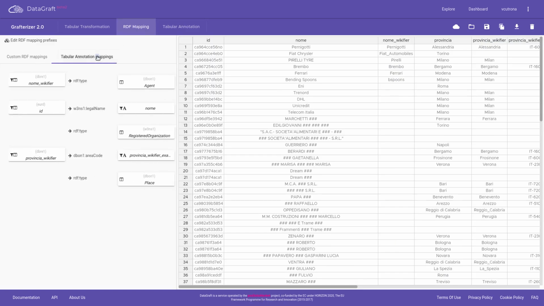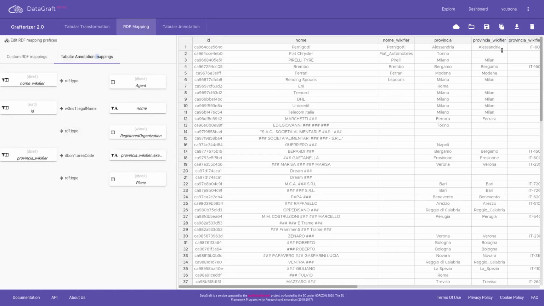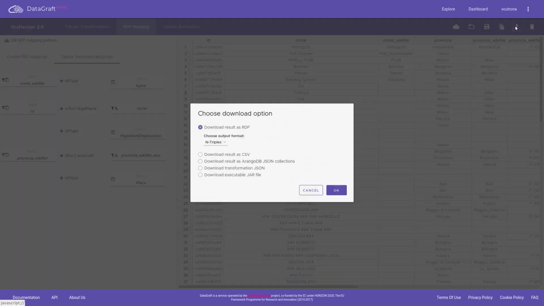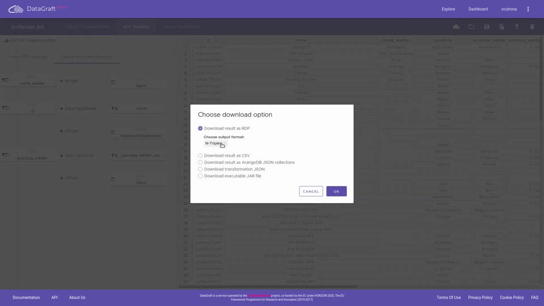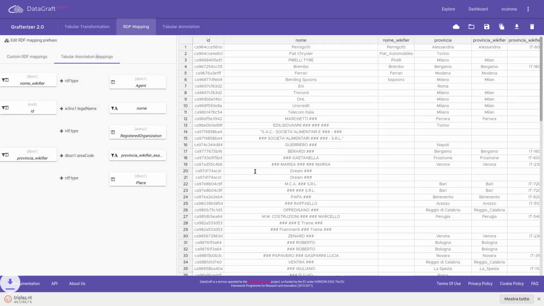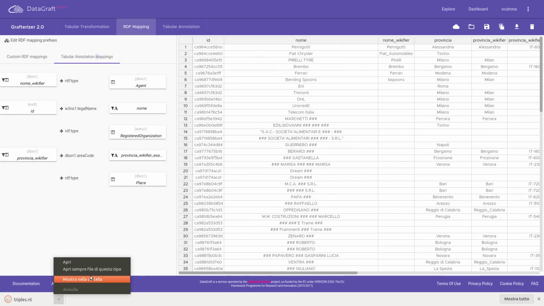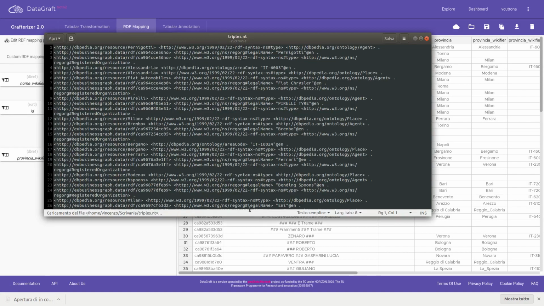We click on the download button and use another widget to specify the format in which we desire to get the data. In this case, we want the data in the N-Triples format, one of the most used RDF formats. More formats are supported though. For example, we can leave the enriched data in CSV format and exploit Asia's data enrichment functionalities without transforming the data into a graph. If we select OK, we can finally download the generated triples.